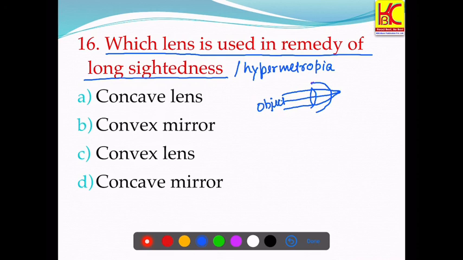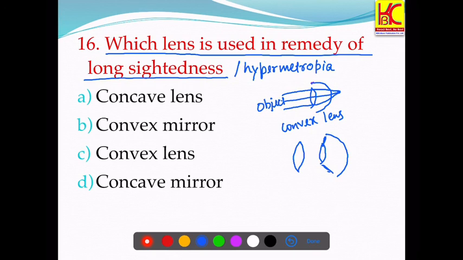So to rectify this, we use what? A convex lens, converging lens, like this we use. This is the retina, this is the eye lens, and this is the correcting lens.